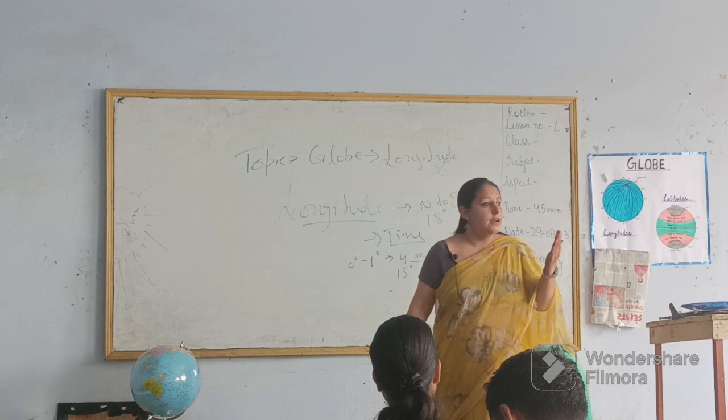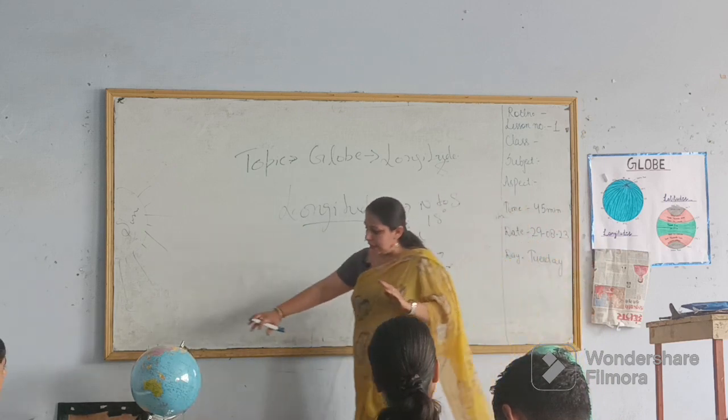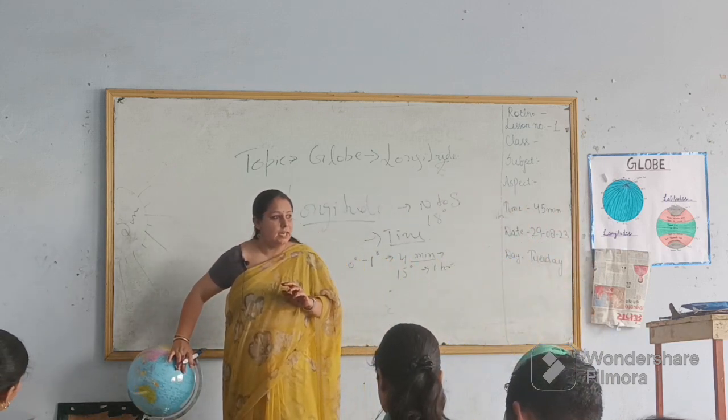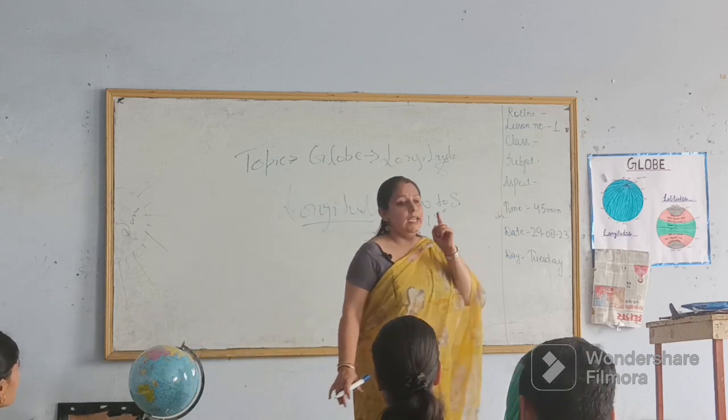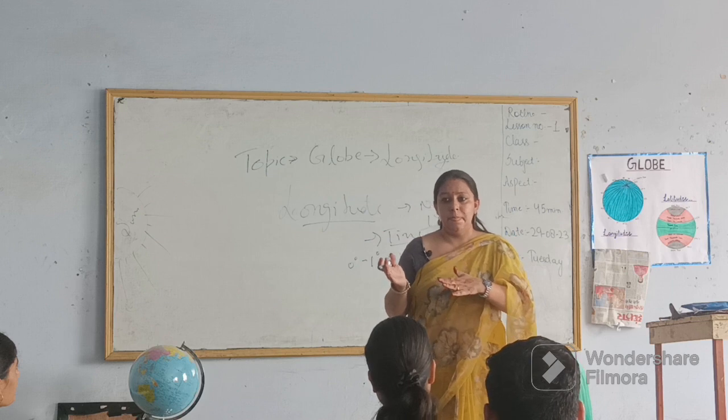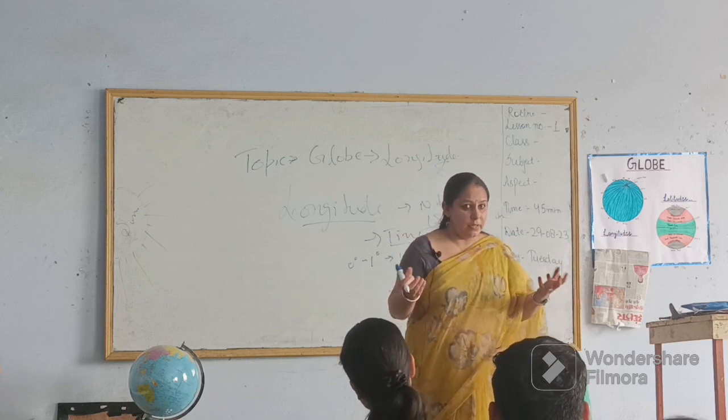So if we are on this line and you are at 30 degrees east, what is the time?